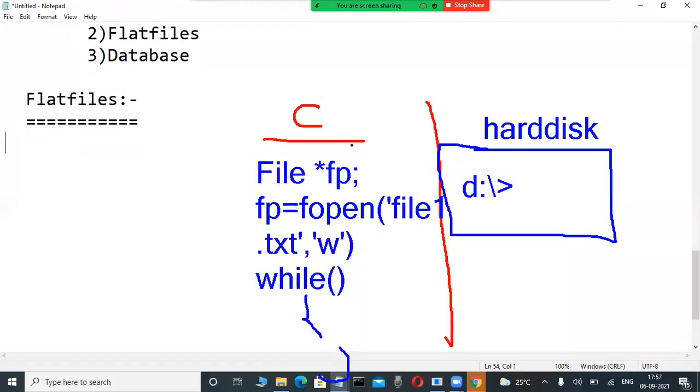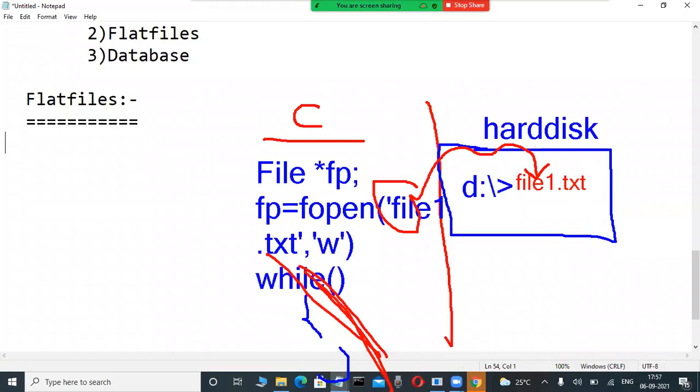But unfortunately, whenever we are specifying the file name, this file is physically created in the hard disk. So through Java, through C, through C++ languages also. And also through some functions we are reading data, and this data is also stored in these files only.